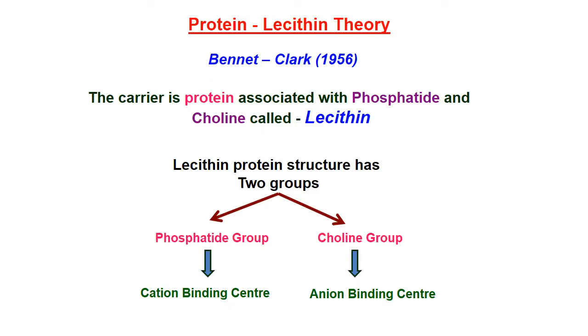An example for carrier concept theory is the protein lecithin theory given by Bennett and Clark. The carrier is a protein associated with phosphatide and choline, called lecithin. Lecithin protein structure has two groups: one is the phosphatide group and another is the choline group. This phosphatide group is a cation binding center and this choline group is an anion binding center.